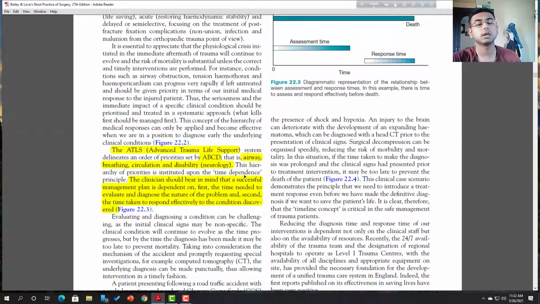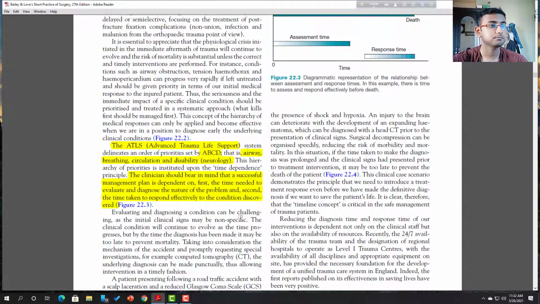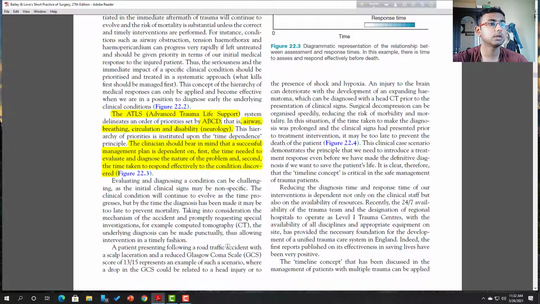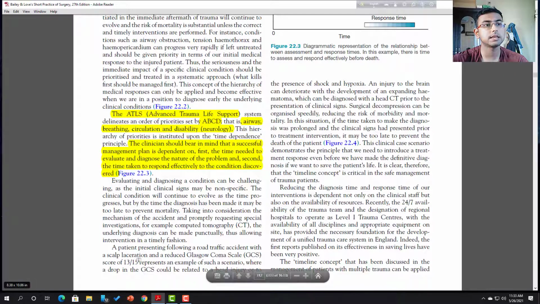Okay, so a clinician must obey that ABCD because it brings a successful management plan as well as good diagnosis, evaluation and treatment. Okay, so another one is the Glasgow Coma Scale. When we manage that ATLS, we will assess the GCS, that is, a patient following a road traffic accident